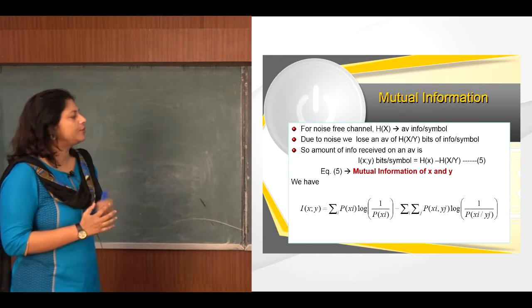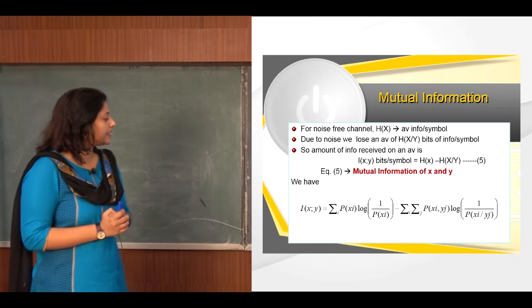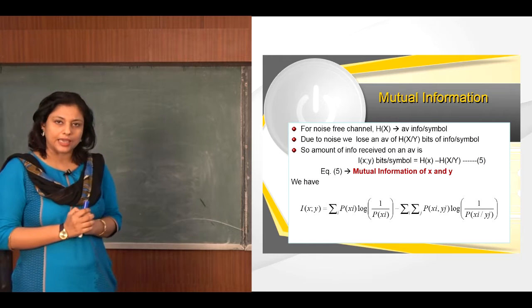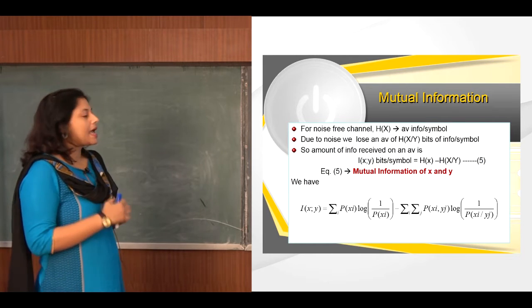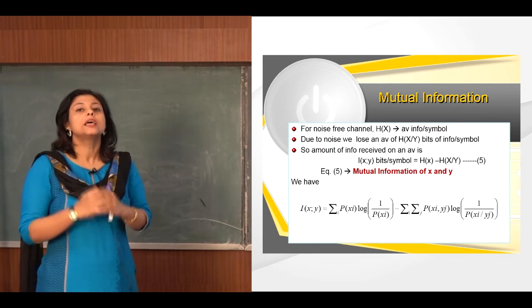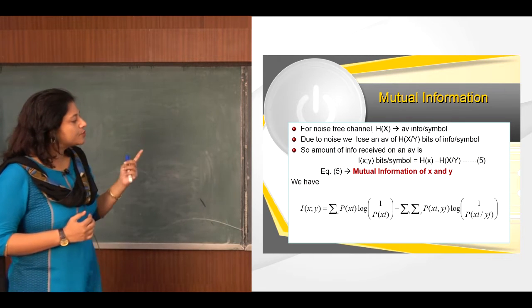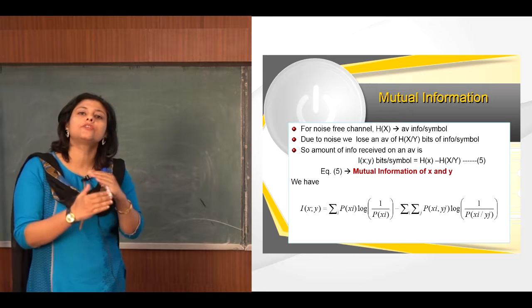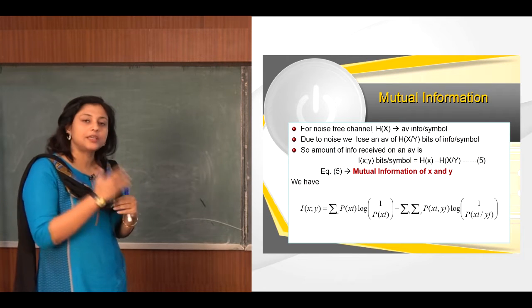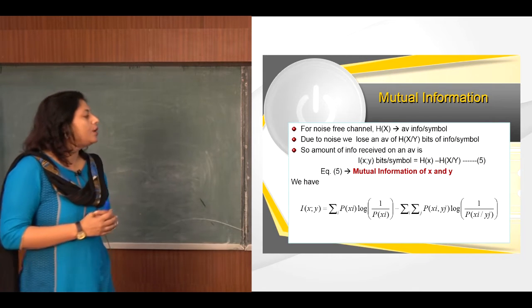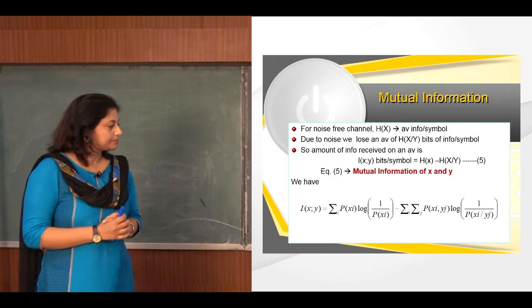So if we put the value now in the previous equation, we can write I(x;y), which is the mutual information. As per the previous definition, it is p log of 1 by p. So here p will be p(xi), because we are transmitting xi, the probability of xi multiplied by log of 1 by p(xi).